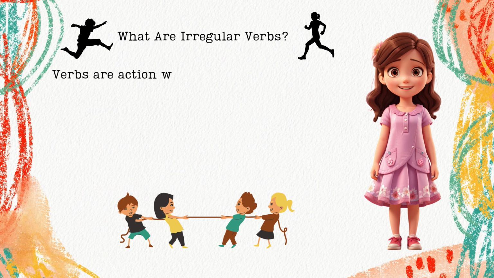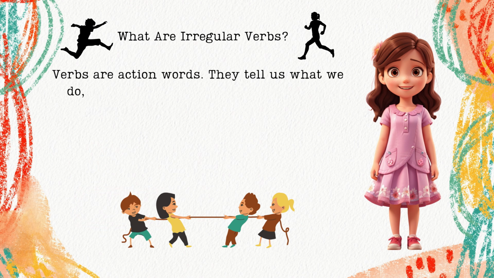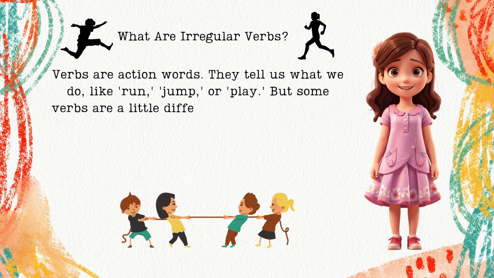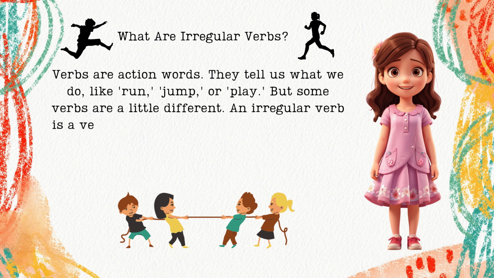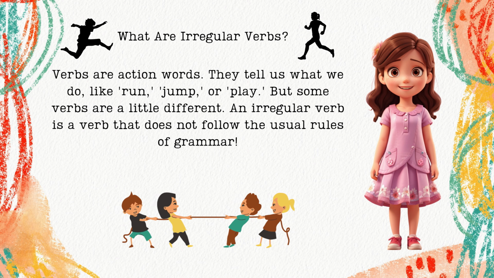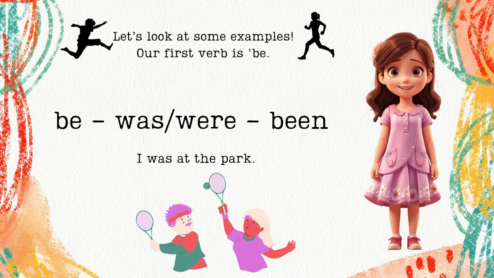What are irregular verbs? Verbs are action words. They tell us what we do, like run, jump, or play. But some verbs are a little different. An irregular verb is a verb that does not follow the usual rules of grammar. Let's look at some examples.